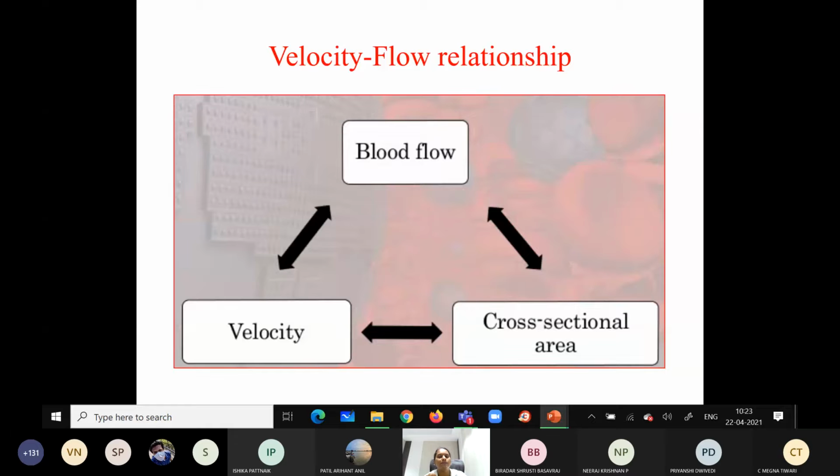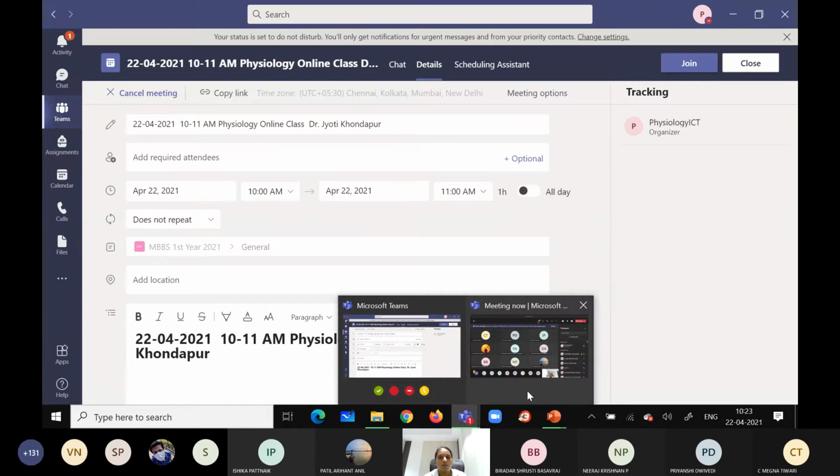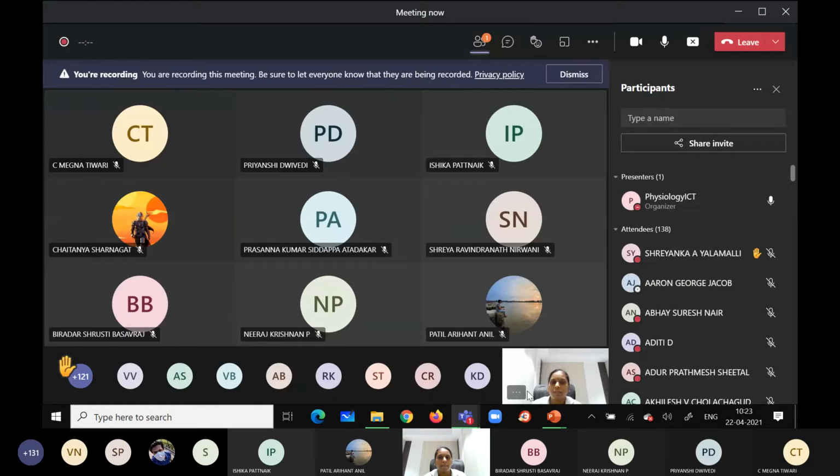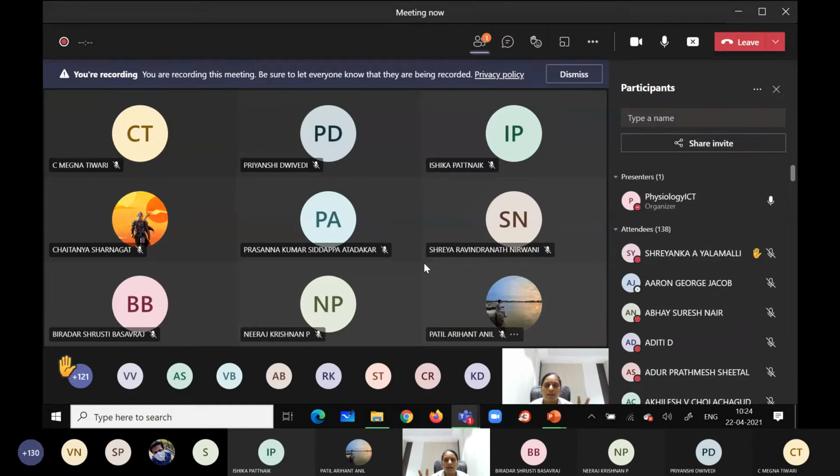What do you mean by velocity? Can anybody define? Priyanshi? Okay, what do you mean by velocity? Little bit louder so that I can hear. It is the rate of displacement of fluid. Right, very good. So velocity is defined as the rate of displacement of fluid with respect to time.